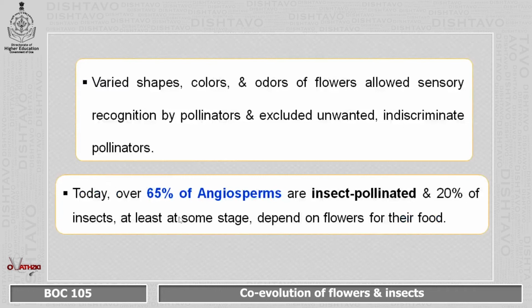Now, as a result, those modifications came in the form of varied shapes, colors and odors of a flower, which allowed the sensory recognition by the specific pollinators and excluded the chances of unwanted and indiscriminate pollinators. Today, over 65% of angiosperms are insect pollinated, and 20% of the insects, at least at some stage of their life, will require the flowers as a source of their food.